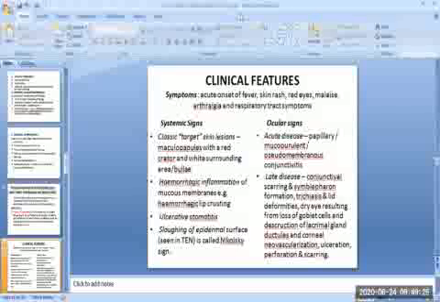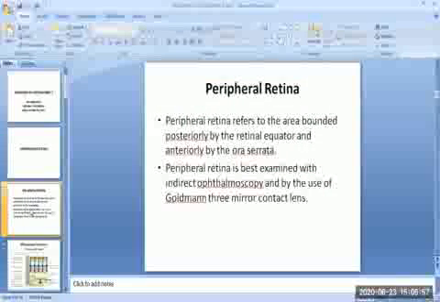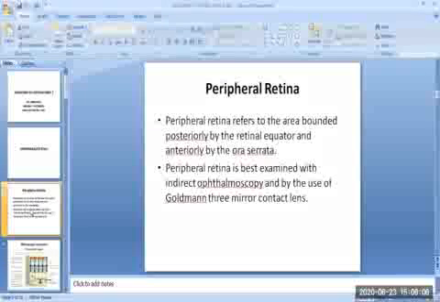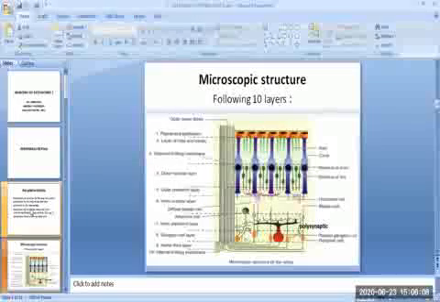Thank you so much. Where the retina ends, here the retina is firmly attached both to the vitreous and the choroid. The pars plana extends forward from the ora serrata. Then the microscopic structure: the retina consists of 3 types of cells, and the synapses are arranged in the